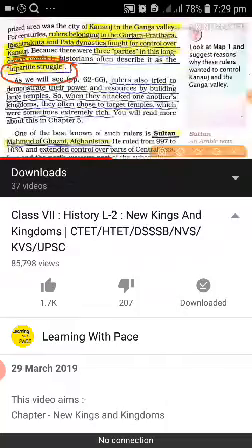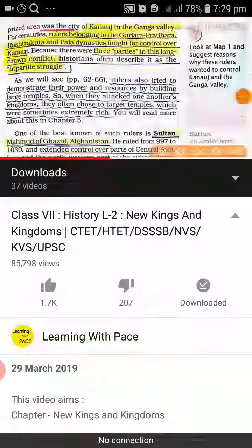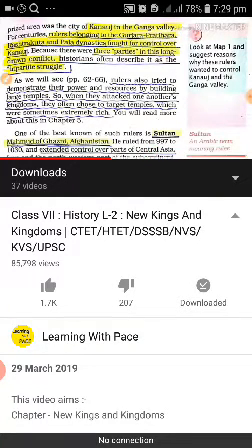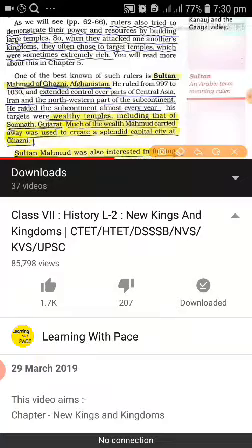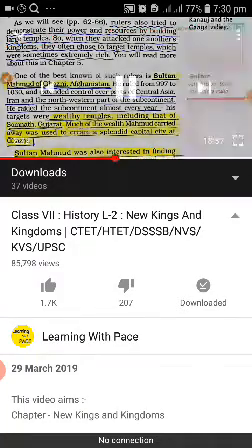We can see how these three dynasties fought each other for control over Kanauj, known as the tripartite war.